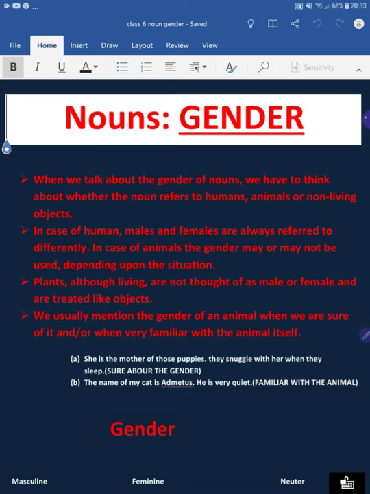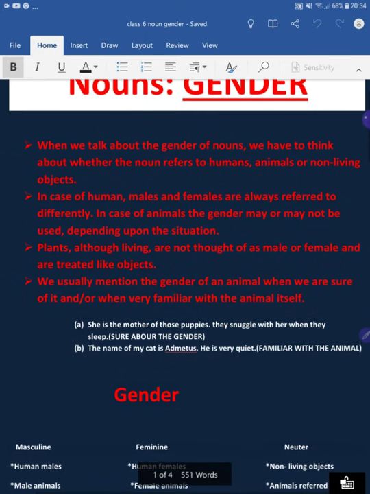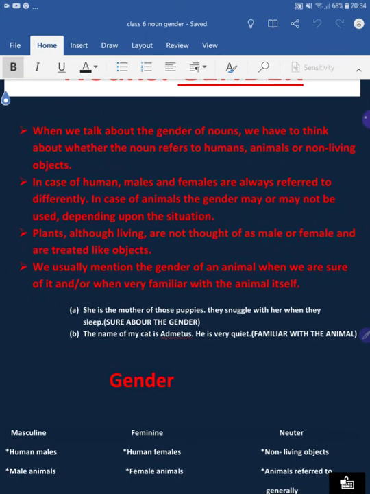The first point: when we talk about the gender of nouns, we have to think about whether the noun refers to humans, animals, or non-living objects. The second point is that in the case of humans, males and females are always referred to differently. If we are referring to a male, we say he, his, him.